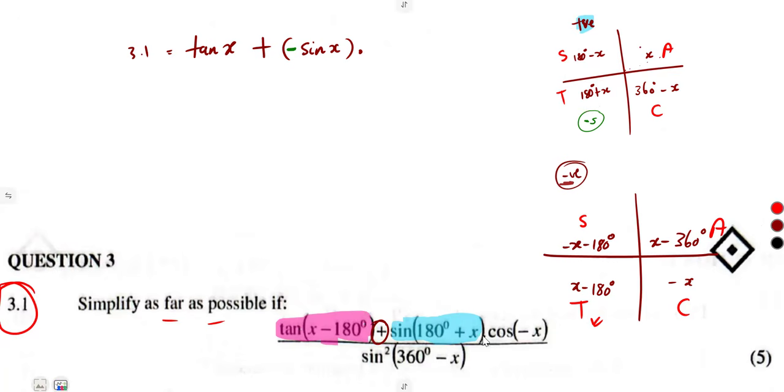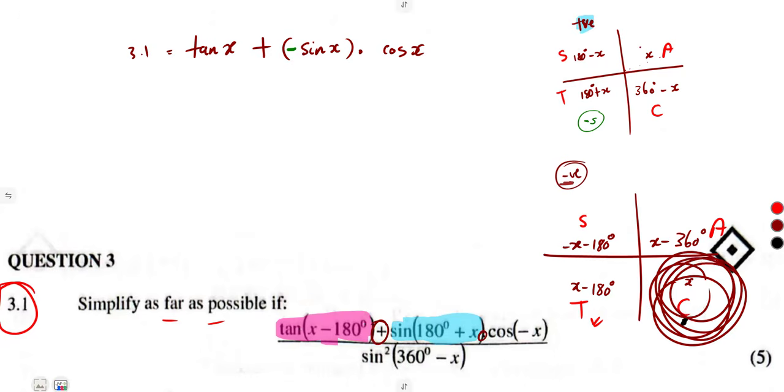Times, there's a product here, the cos of minus X. Cos of minus X is a negative angle, as you can see, this is where we have minus X. And it is in the quadrant of cos. In the fourth quadrant, it's for cos. So cos is positive there. So it is just going to remain as cos of X.